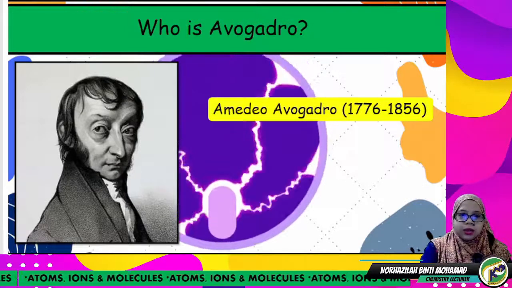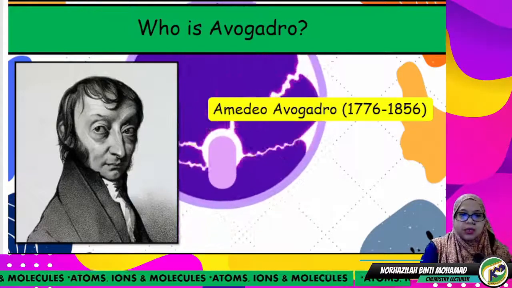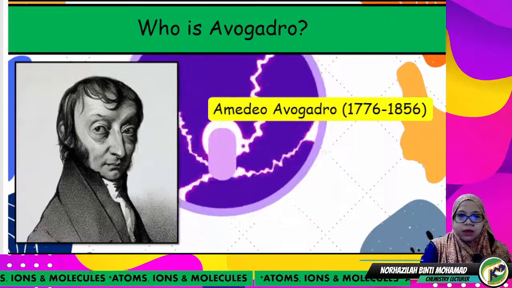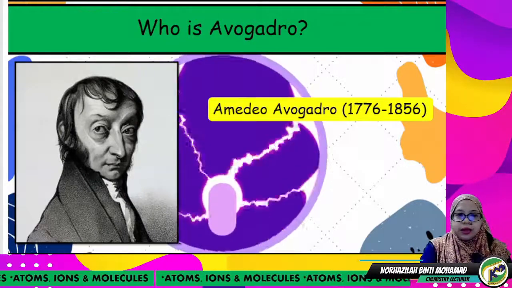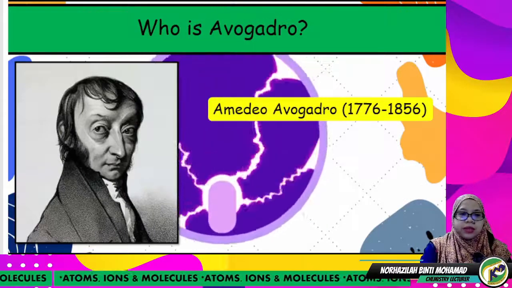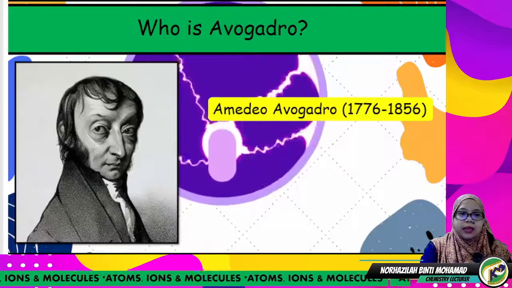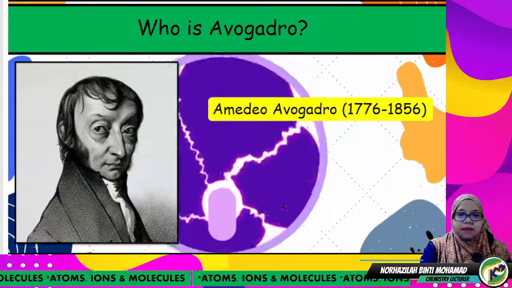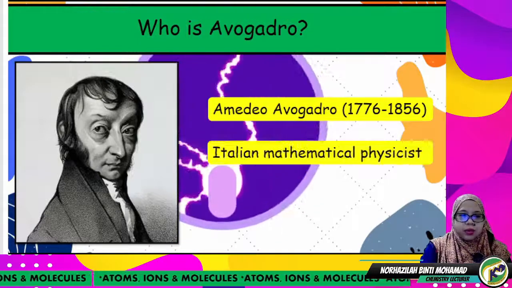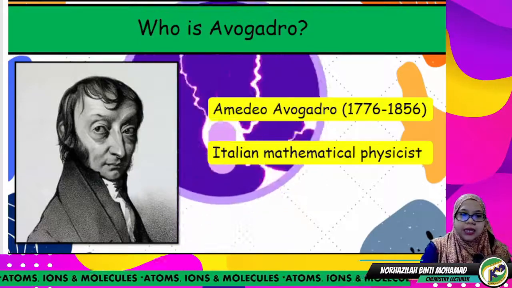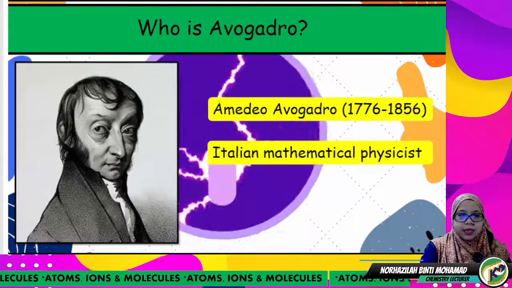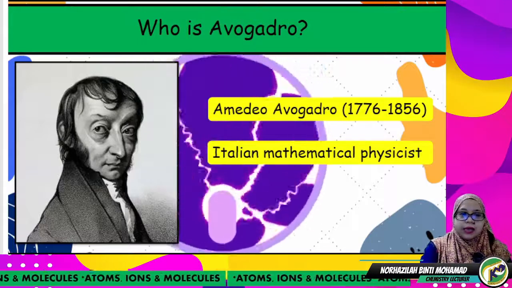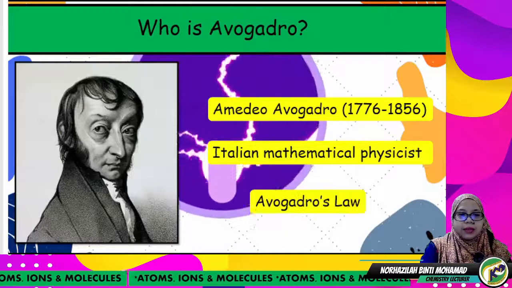The real name of this person is Amedeo Avogadro, who lived from 1776 until he died in 1856. He was an Italian mathematical physicist.